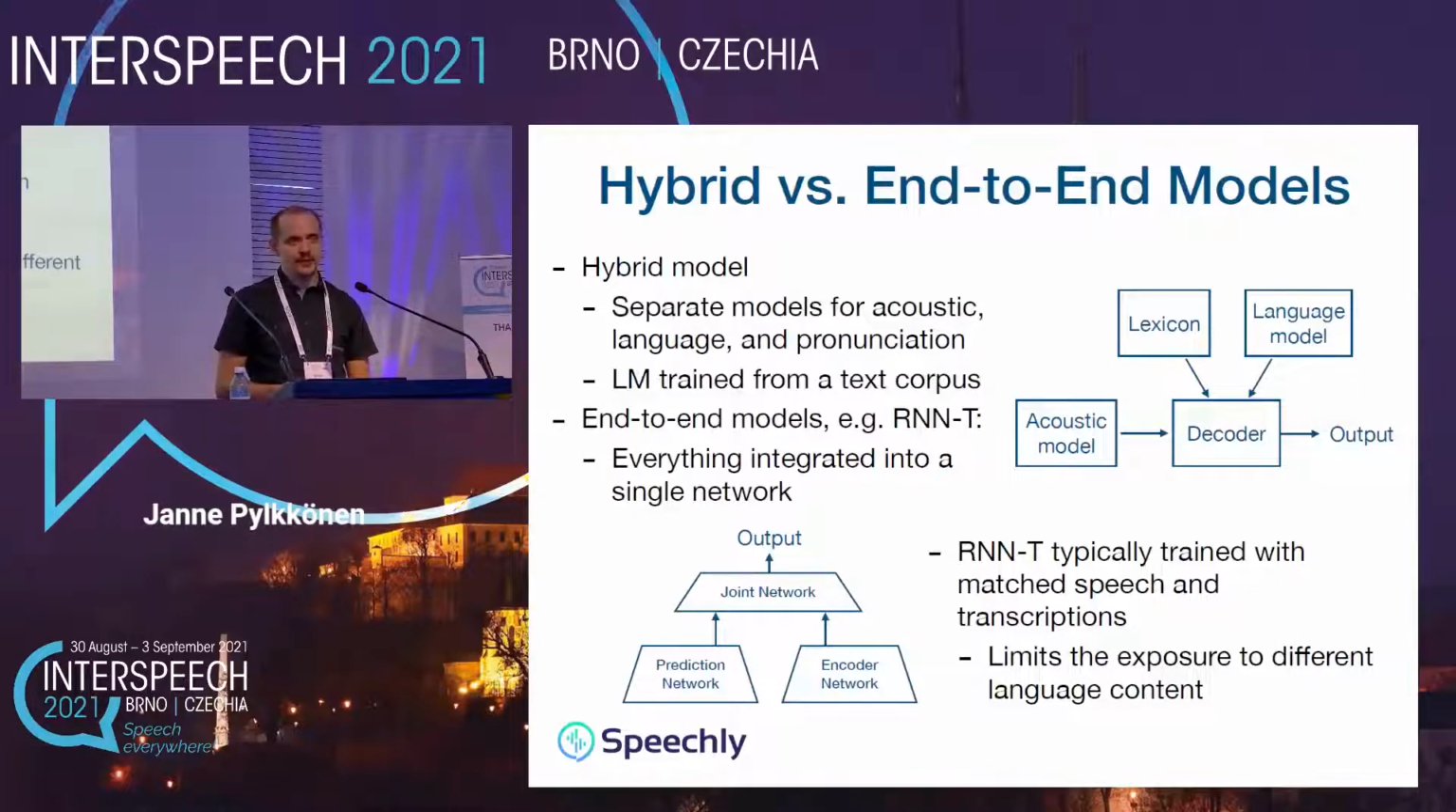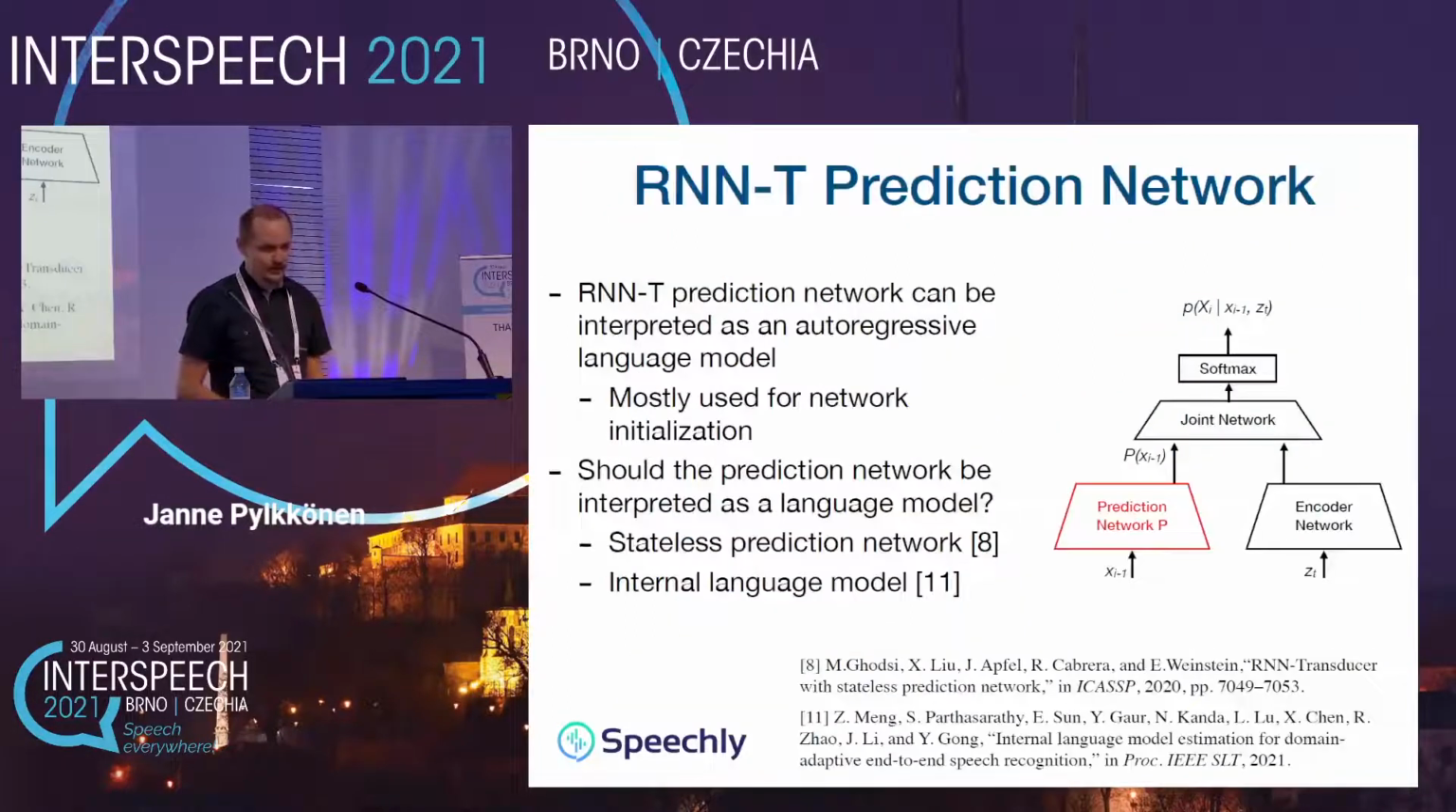In end-to-end model training, matched speech and transcripts are used, and this limits the amount of language content exposed to the model during training. And because of that, an external language model is often needed in order to maximize the accuracy in a particular task. For this work, we have decided to use a particular type of end-to-end models, namely the recurrent neural network transducer, or RNNT for short. They have demonstrated state-of-the-art performance, especially in streaming applications.